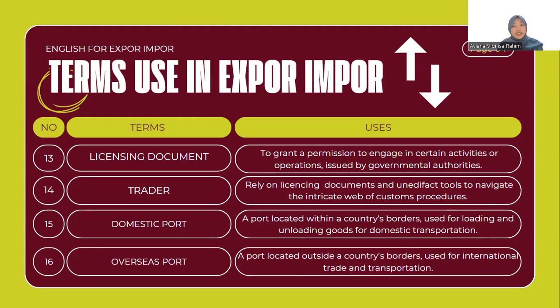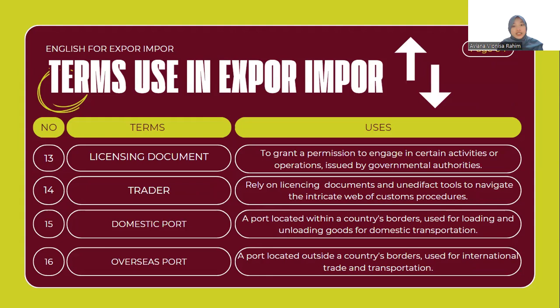As we know, in export-import activities, we use a lot of documents, and these legal documents are used to grant permission to engage in certain activities or operations, issued by governmental authorities.